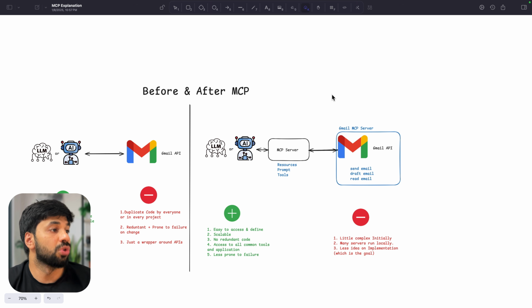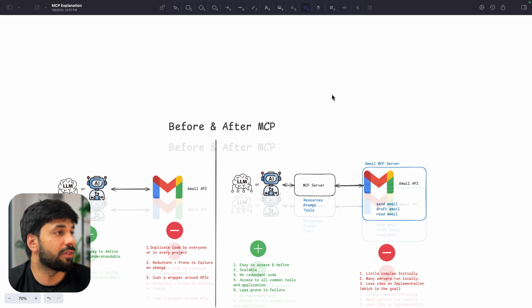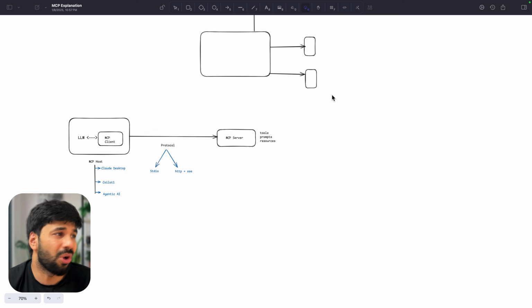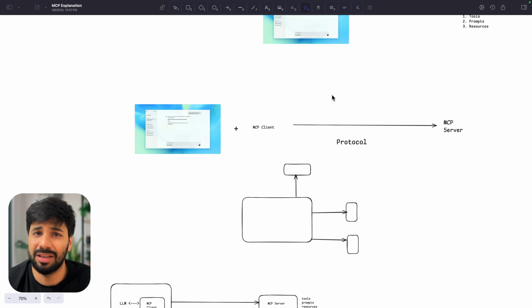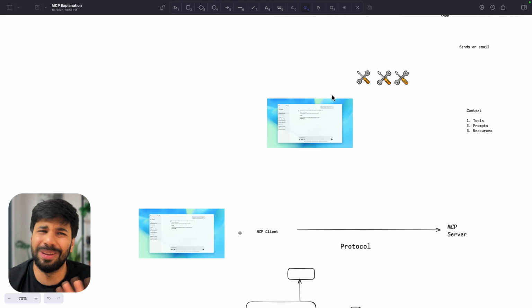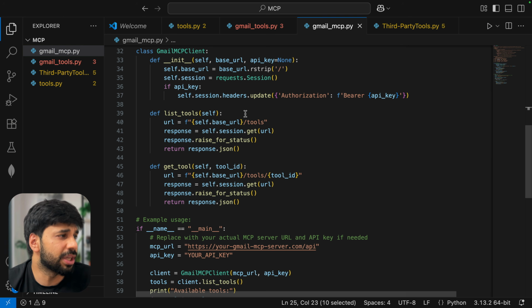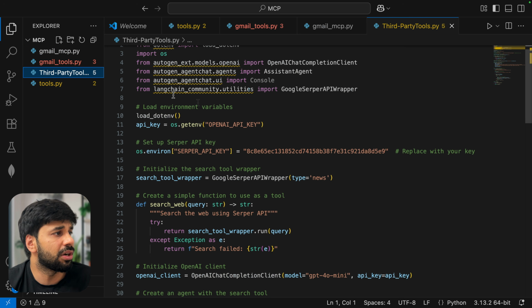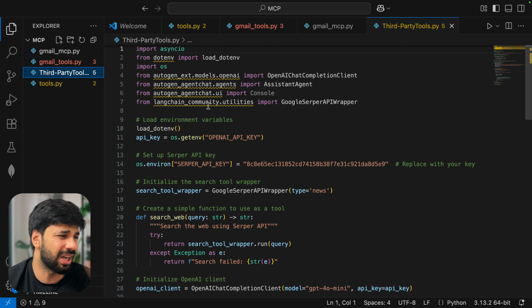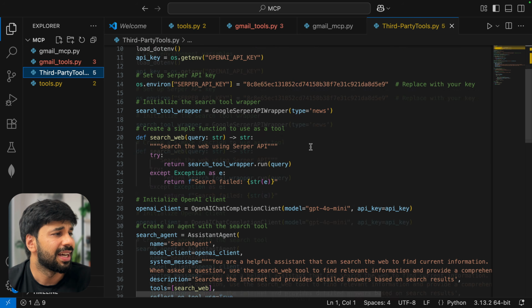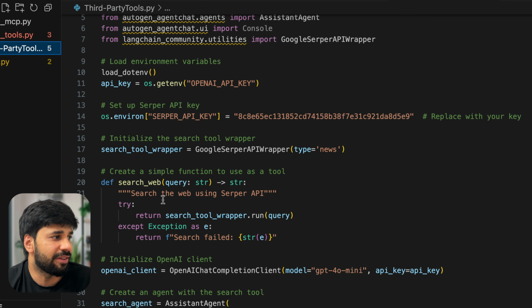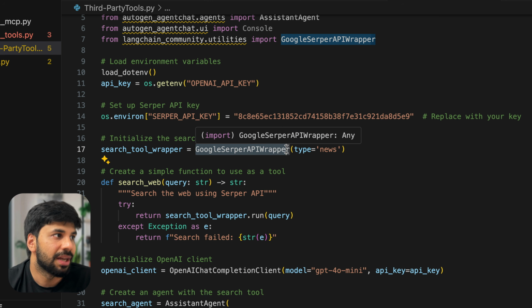Okay. So I hope that was helpful, everyone. We have actually discussed all there is from the application perspective. I tried to make it very easy, and this is all what MCP is. Now to show you a few things more, I have defined a tool here in AutoGen. Again, you don't have to worry about many things. This is just a search tool which I have defined, where you can see how I have imported this API, Google Serper API wrapper.